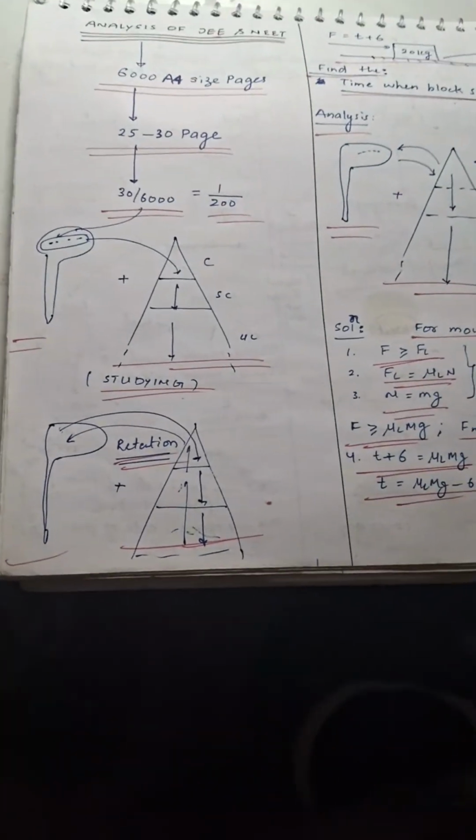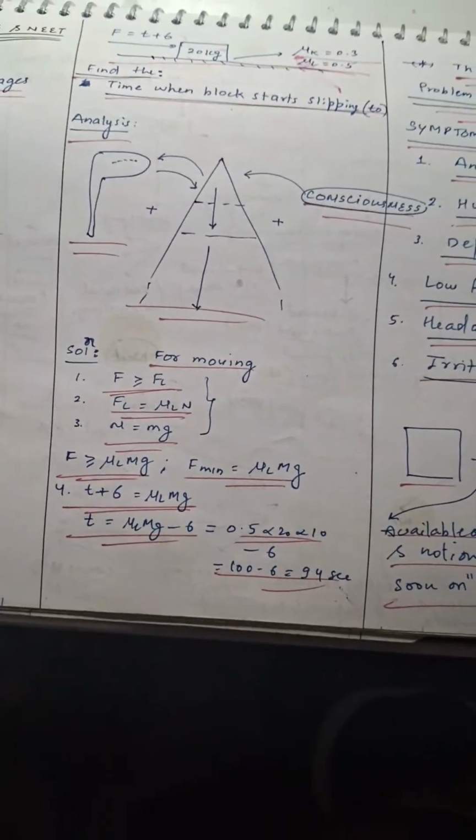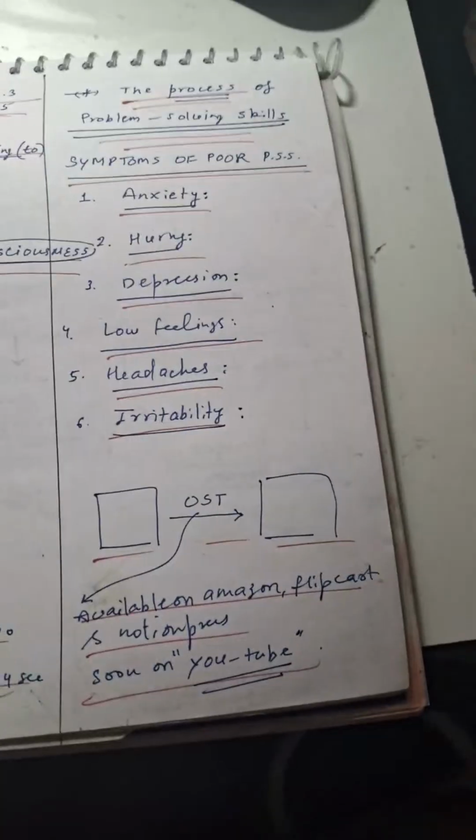Then we have an analysis of the JEE and NEET exam, total number of pages, selection pages, use of mind and brain as a system, and various questions based on friction and their analysis, problems and their solutions.